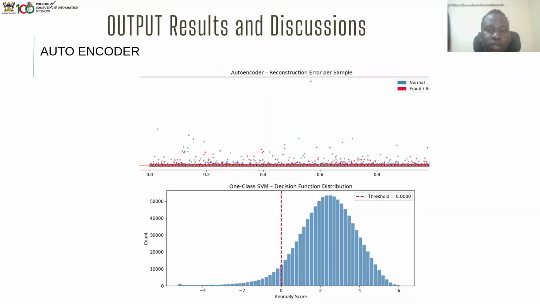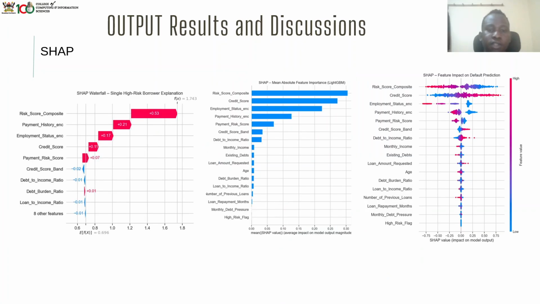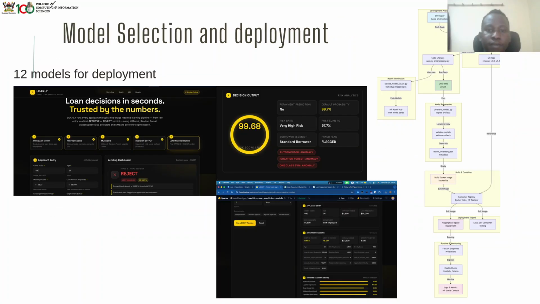Then we have the autoencoder, which was a bit weak, but was also a trained model, and these are the results we deduced out of it. Then we had the SHAP. This one is for explainable AI, to be able to explain the reason why the person has not been given the loan or accepted. So this is our model selection and deployment.